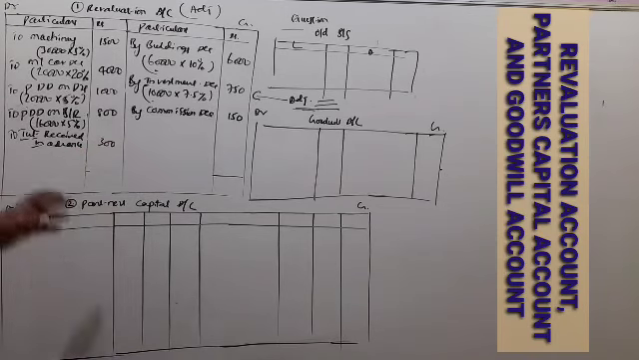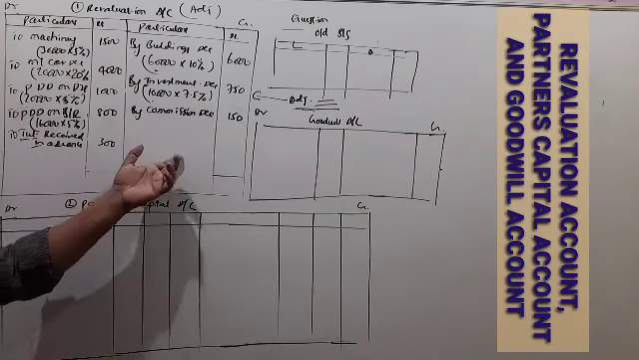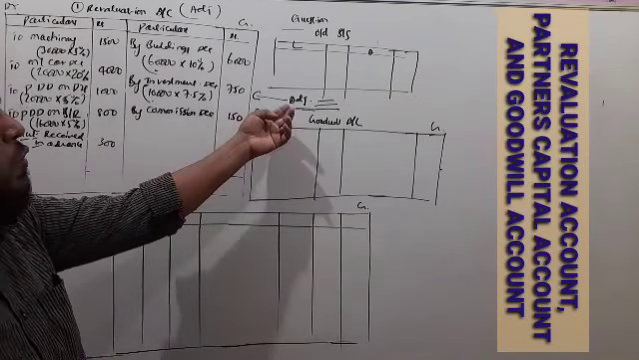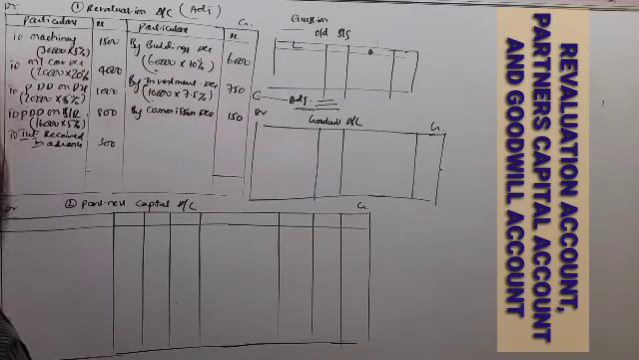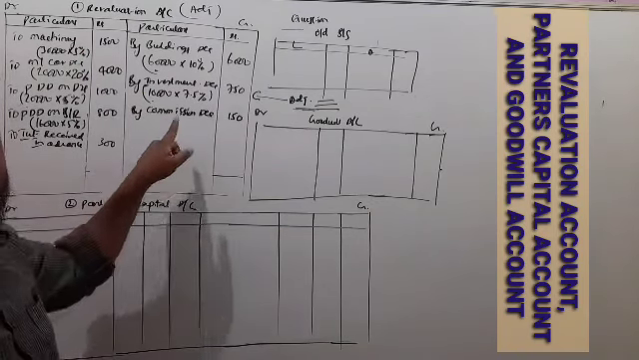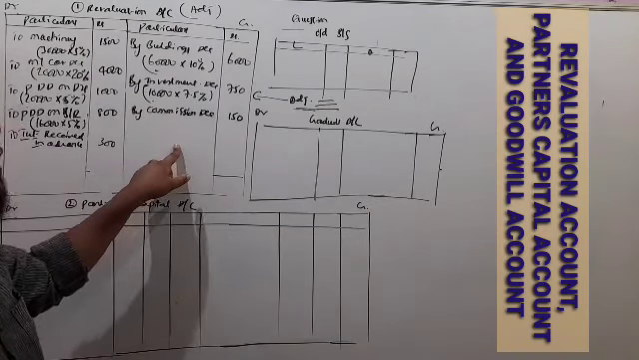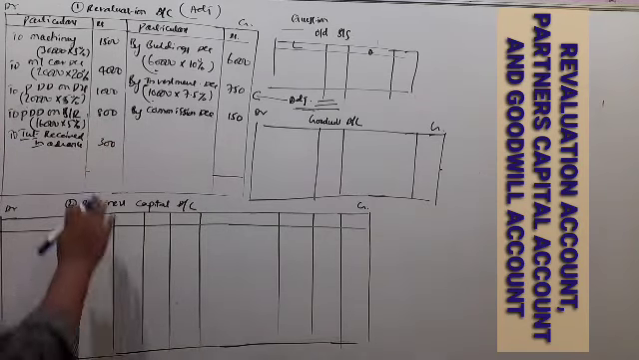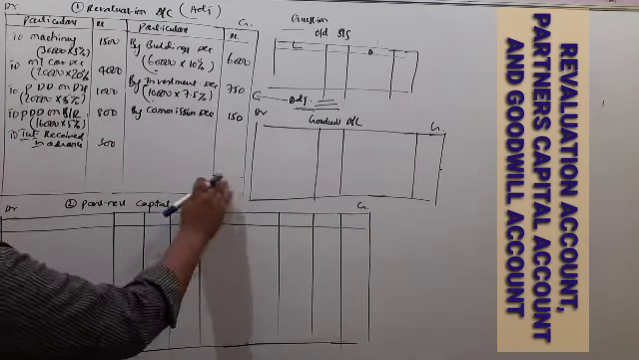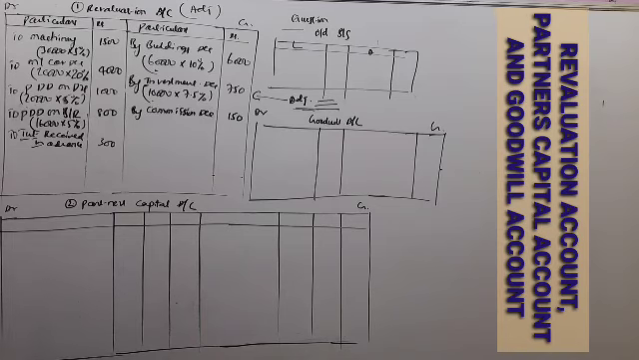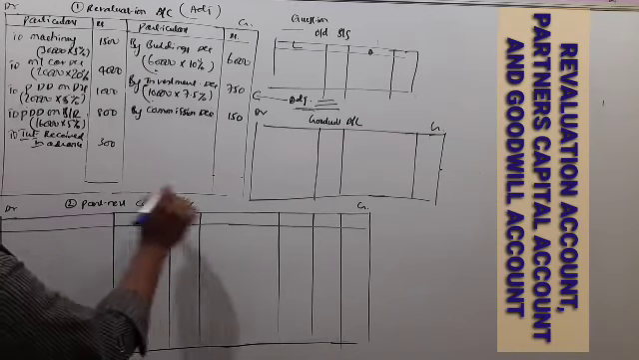So like this, the revaluation account is prepared with the help of the adjustment. On the debit side we have to record all the expenses and losses, and on the credit side we have to record all the incomes and gains. Now find out the difference amount here, that is the revaluation account profit or loss.